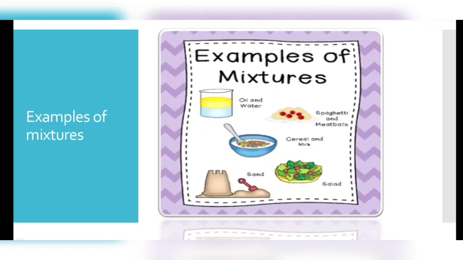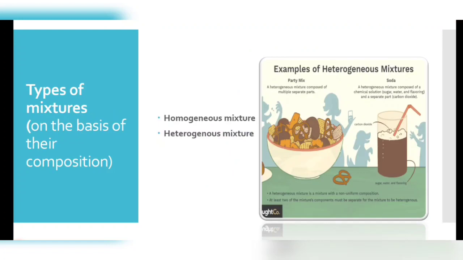But with some mixtures we are not able to tell whether it is a mixture or not. So on the basis of their composition, how many materials are present and how the composition looks after mixing, mixtures could be of two types: homogeneous mixtures and heterogeneous mixtures.